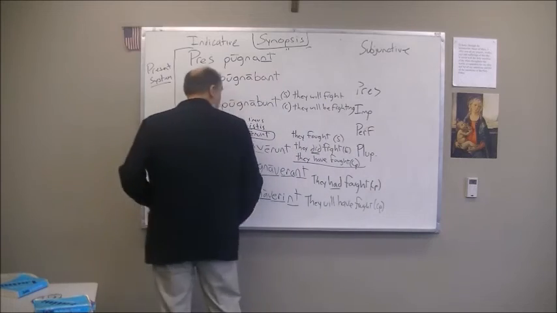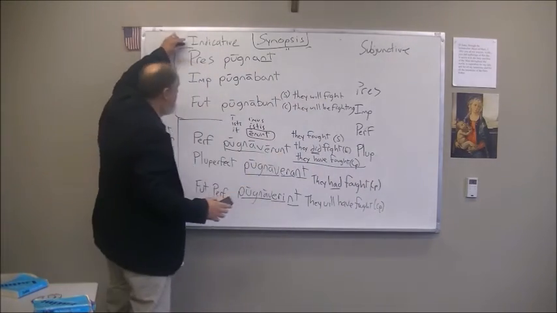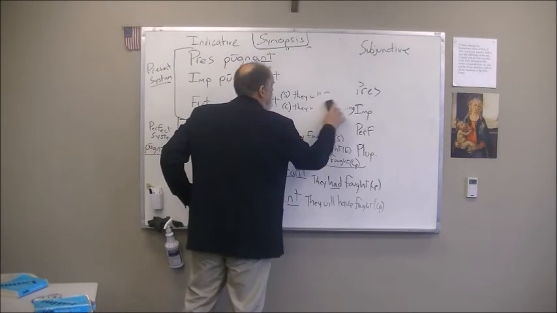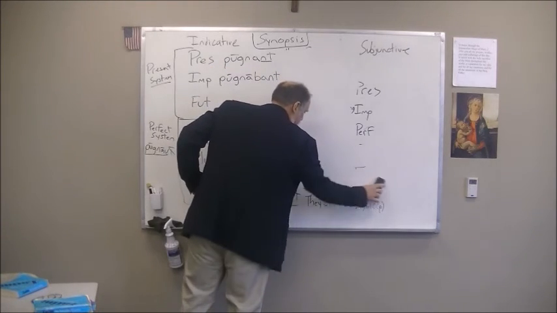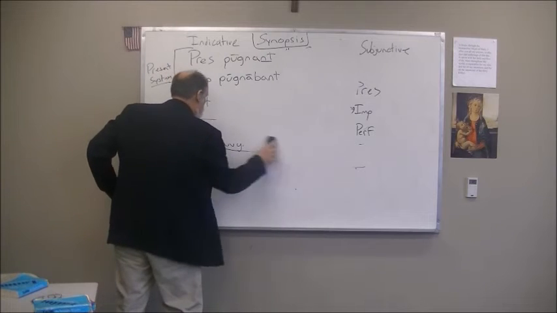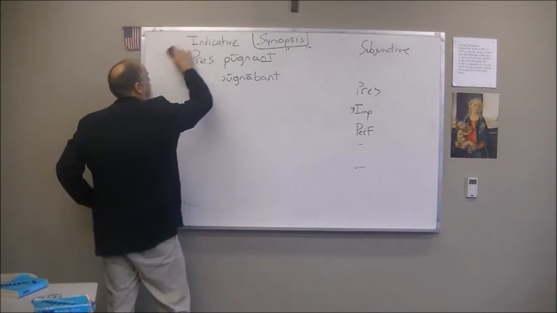Now we're going to isolate our energies on the subjunctive, because that was the indicative. That was the indicative side of the column. Now we're going to go to the subjunctive side. We're going to see how we form the subjunctives. All of them are a little bit unique. So let's see how that works.